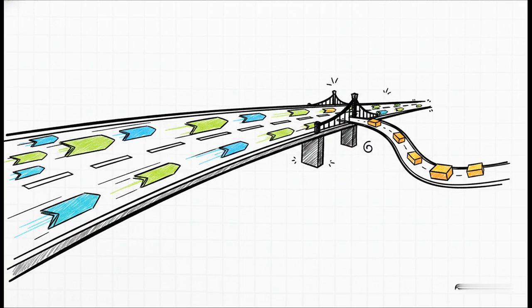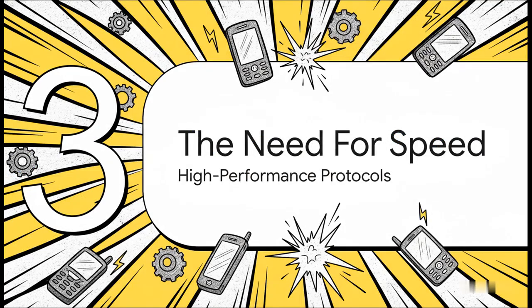This separation was a total game-changer. It improved performance, sure, but it also enabled modular design. For the first time, engineers could easily reuse standard IP blocks across the industry. Which brings us to Section 3, the need for speed.